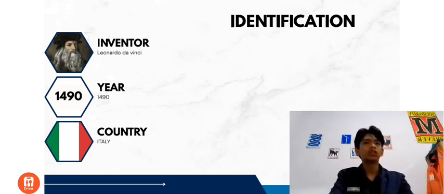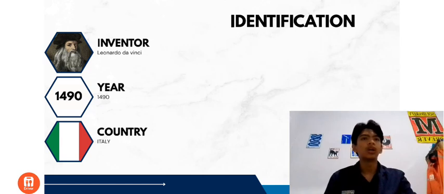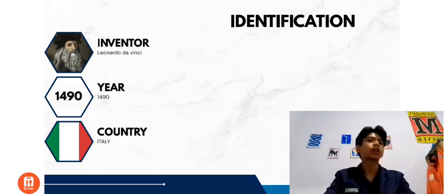According to history, the original idea of the CVT was introduced by the famous Italian inventor Leonardo da Vinci around the year 1419. Although the design was created hundreds of years ago, the technology continued to develop and is now widely used in modern automatic motorcycles and even some automatic cars.